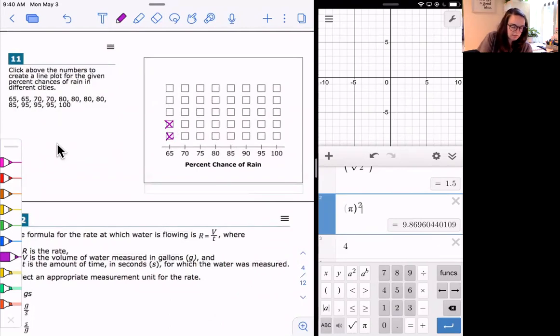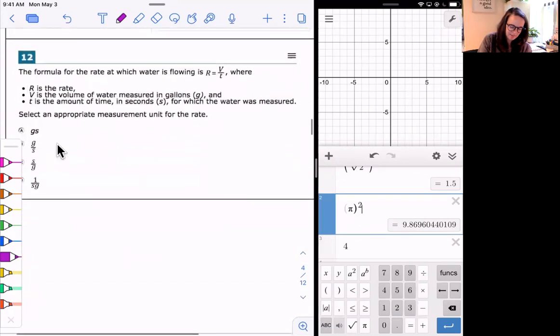So 65, 65, 70, 70, 80, 80, 80, 80. There are 4 80s, 1 85, 3 95s, 1, 2, 3, and 1 100. Just like that. Seems simple. It is simple. Remember, this is doing math all the way from like middle school math all the way up to high school math. So some questions will feel really easy, and that's okay.